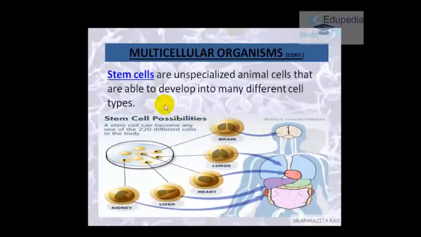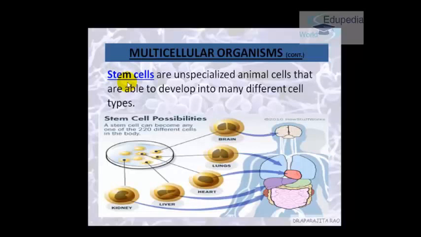Okay, now comes stem cells. In the recent past, stem cells were very famous. Everybody was talking about them. What are they actually? Stem cells are nothing but unspecialized animal cells. Okay, these cells have not yet got the purpose in life, and they have a very high ability to divide.